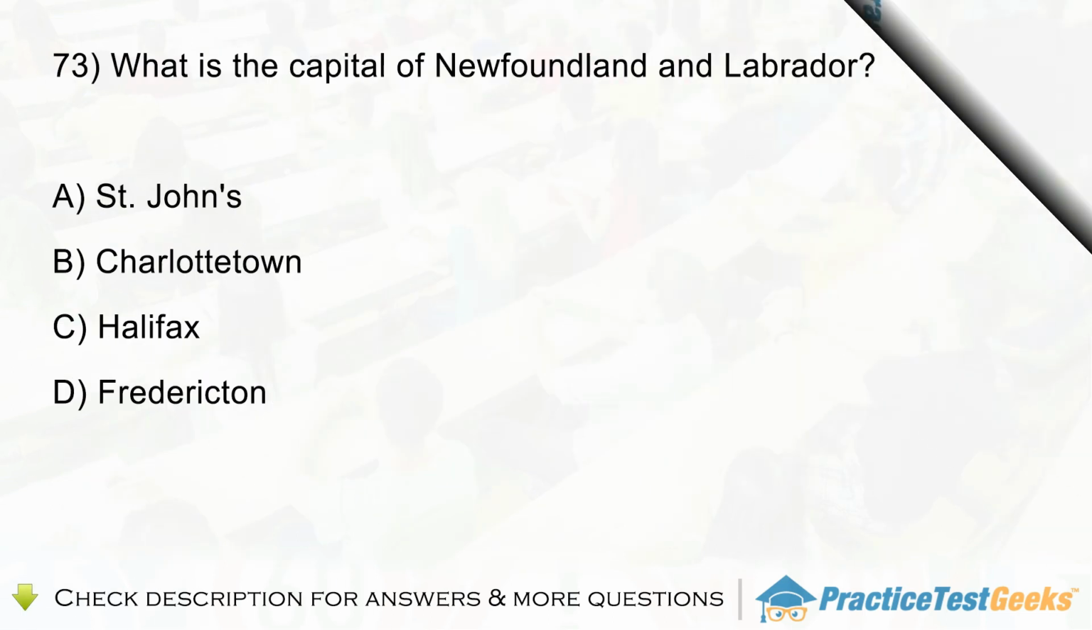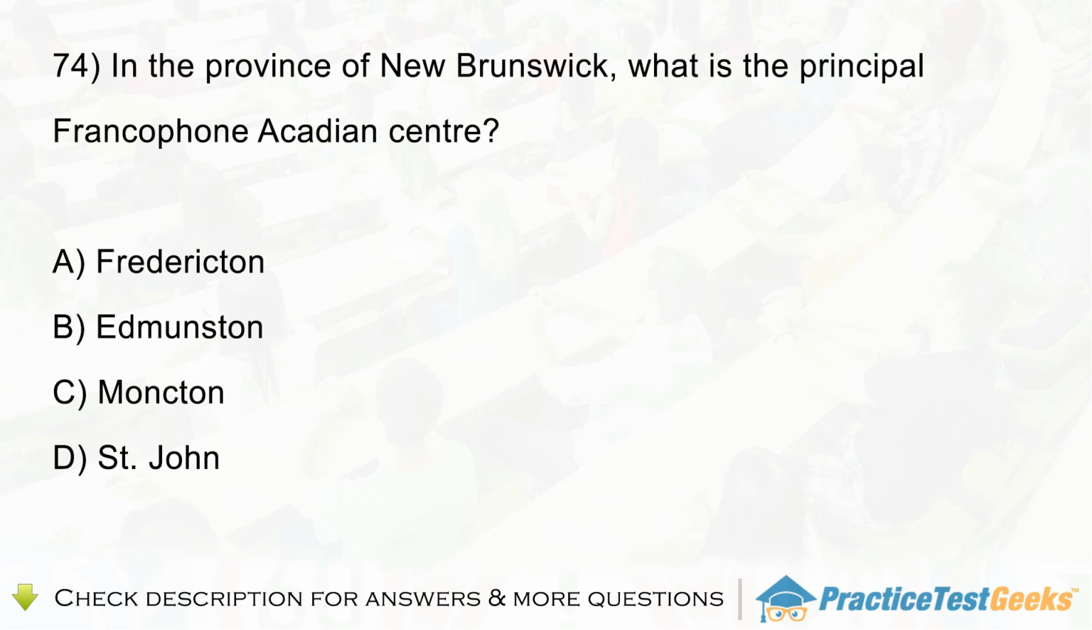Question 73. What is the capital of Newfoundland and Labrador? A. St. John's. B. Charlottetown. C. Halifax. D. Fredericton. Question 74. In the province of New Brunswick, what is the principal francophone Acadian centre? A. Fredericton. B. Edmundston. C. Moncton. D. St. John.